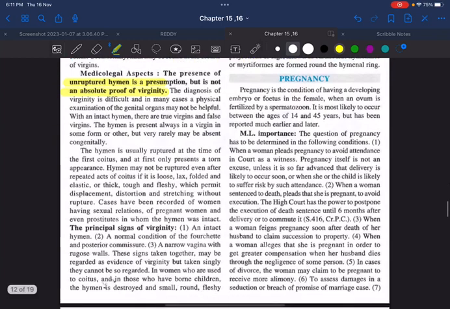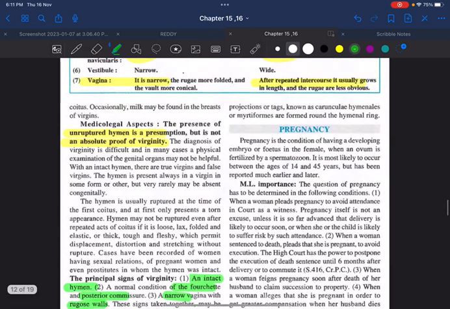What are the principal signs of virginity? Extremely important question. Number one, an intact hymen. Number two, a narrow condition of the fourchette and the posterior commissure. Number three, a narrow vagina. If all these three are present, then only we can say she is a virgin.